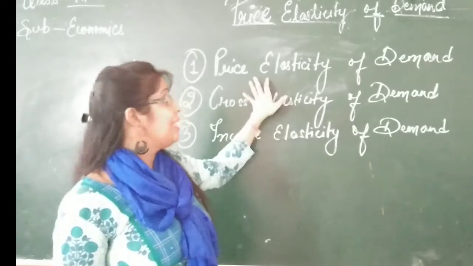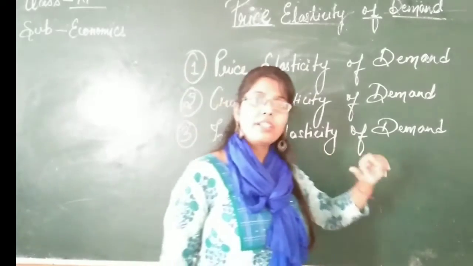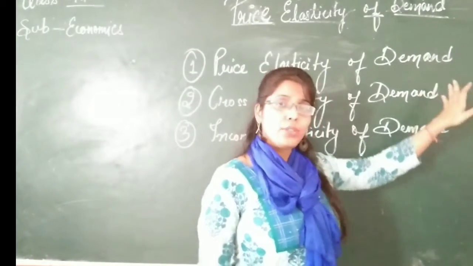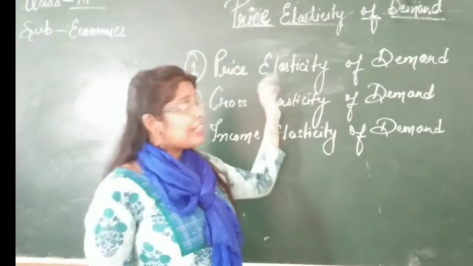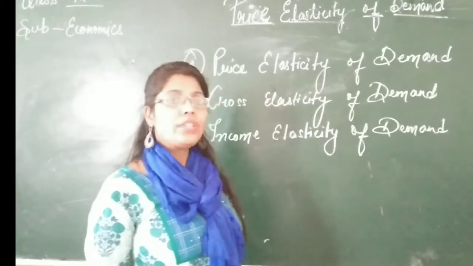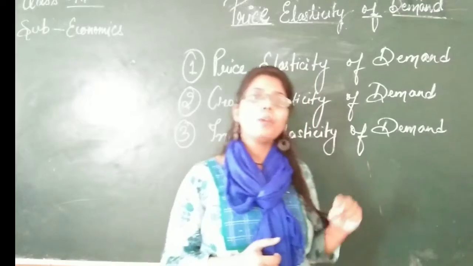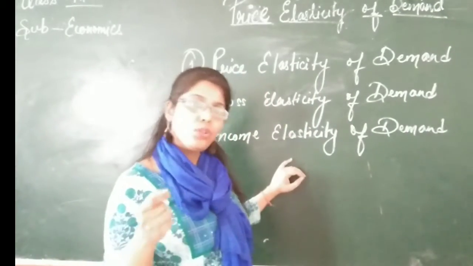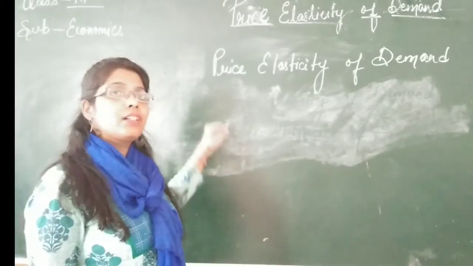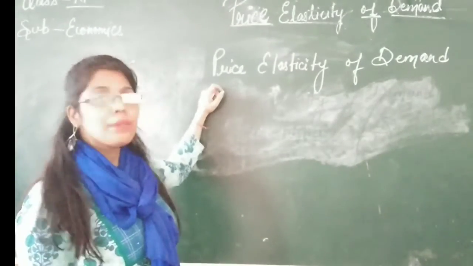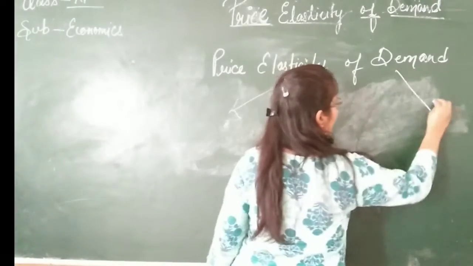Now you are going to see how price elasticity of demand is measured. In my last video, students, I discussed there are 5 kinds of elasticity of demand: unitary elastic, highly elastic, less elastic, infinite, and ED equal to 0. This we have discussed. Now in this video my focus is to tell you how you are going to measure the price elasticity of demand. There are 3 methods to measure it.